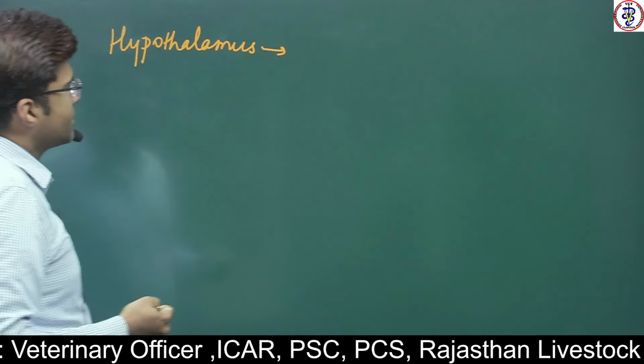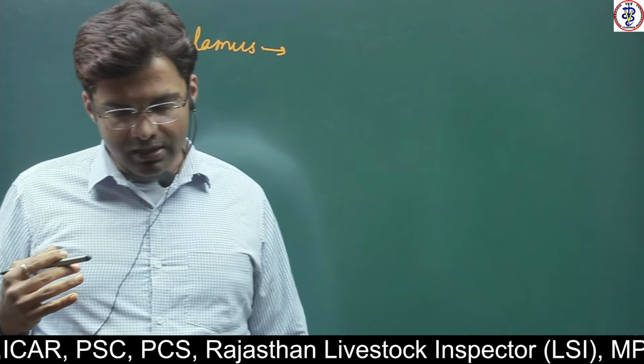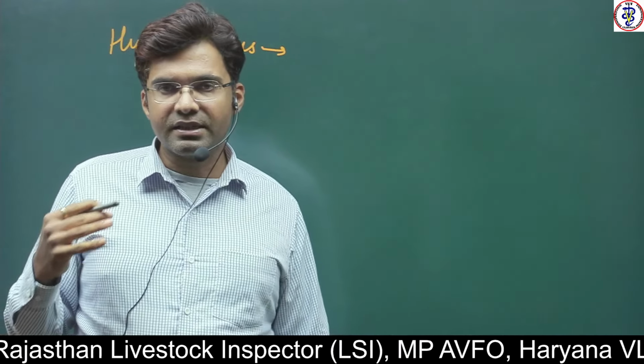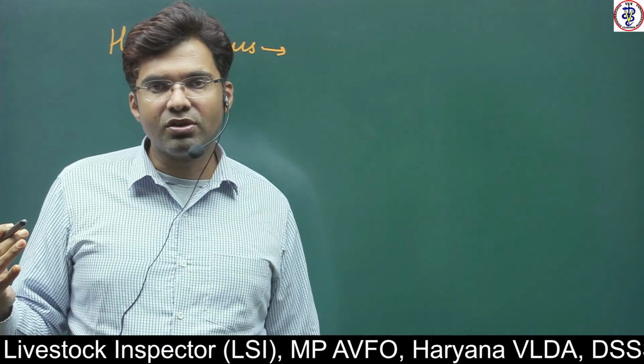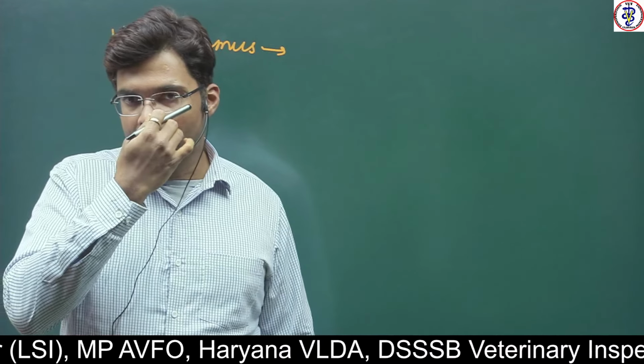Hypothalamus. The most important point about the hypothalamus is that it is a central, key agent, a junction of nervous physiology and hormone physiology.